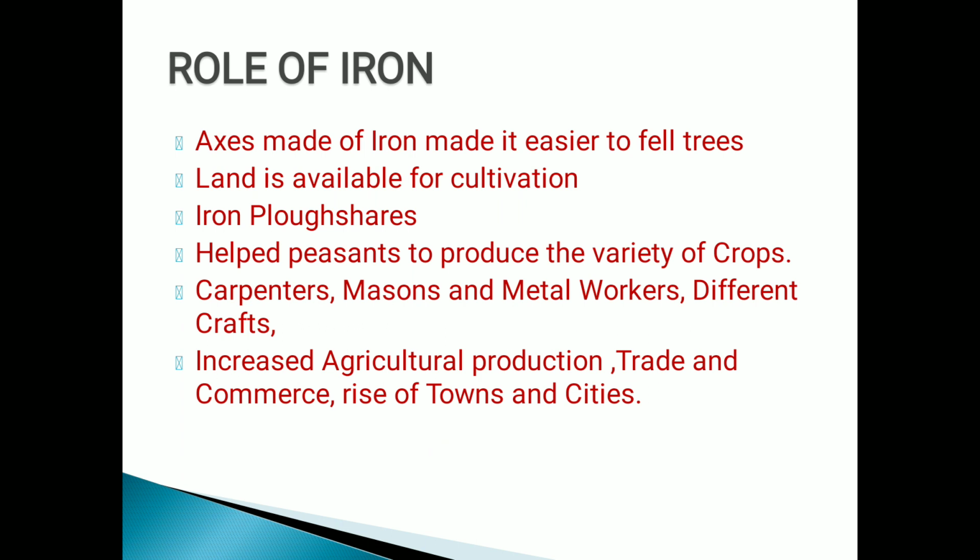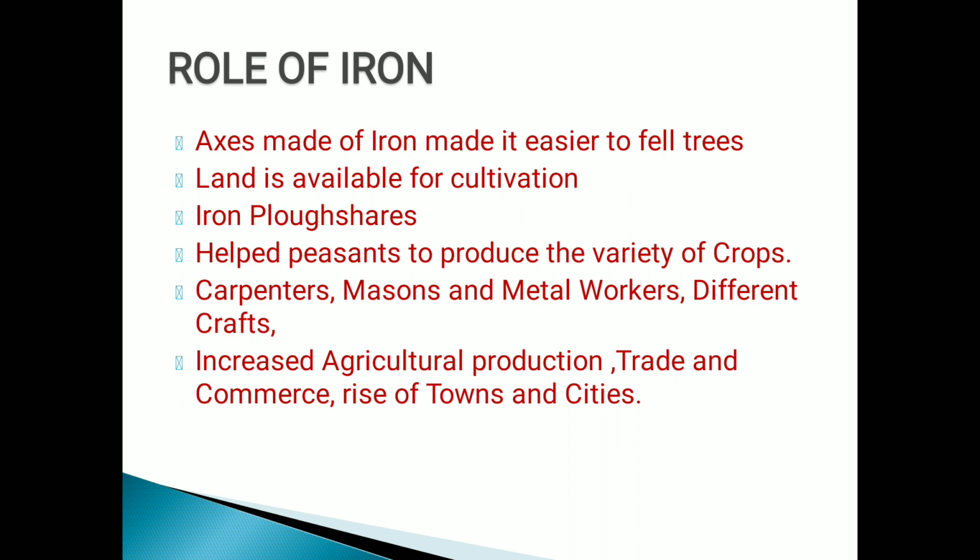Here, let's see how they used iron. The very first thing: axes made of iron made it easier to fell trees. Try to understand. First they made axes, then with those axes they started cutting and felling the trees. Next they got land that was available for cultivation. Clear, everyone? Later, because of iron, they started making plowshares, or hal, and plowing the fields.